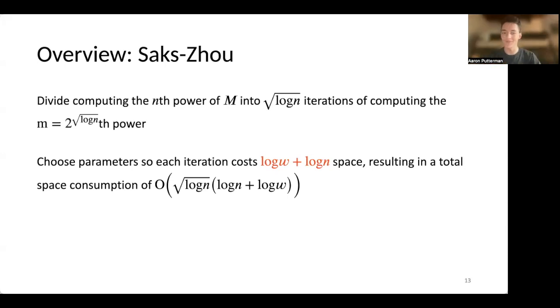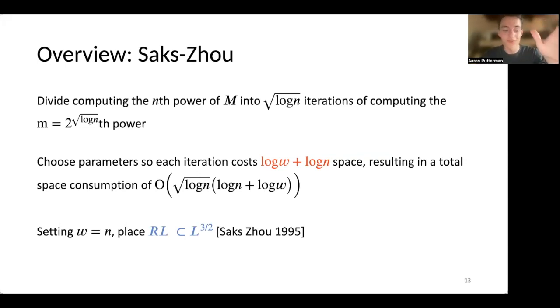When we're talking about Saks-Zhou going forward, I might only focus on the case where all of the matrices M are identical, because it turns out in the Saks-Zhou case, by some simple reductions, it suffices to analyze when all the M's are the same, just because they're not too concerned with specifically how this parameter W is performing.